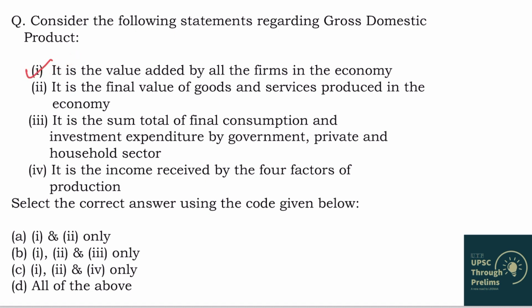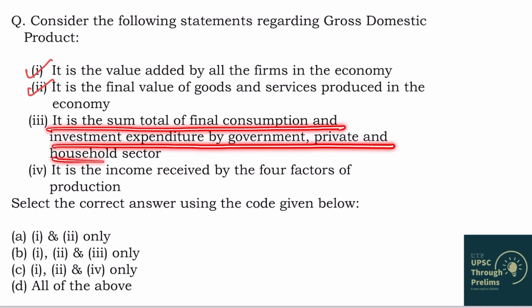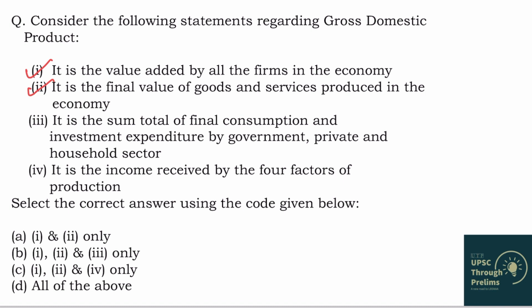Second statement. It is the final value of goods and services produced in the economy. So this is talking about GDP by product method. So if you calculate GDP by product method, then this is the statement for that. So second statement is also correct. Let's see the third statement. It is the sum total of final consumption and investment expenditure by government, private and household sectors. Yes, if we calculate GDP by expenditure method, then this is the statement, right?